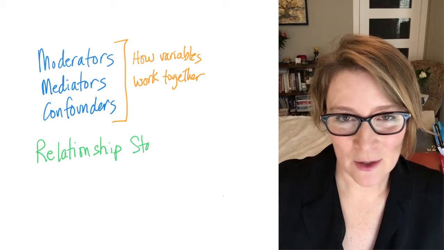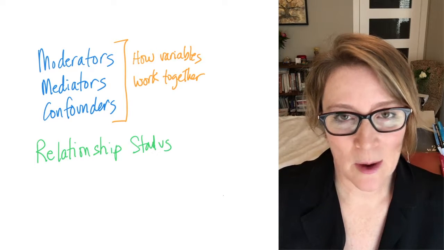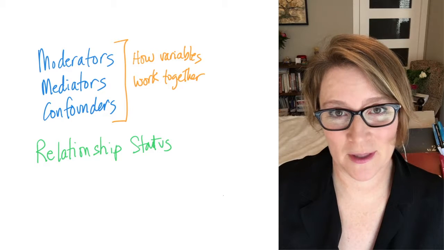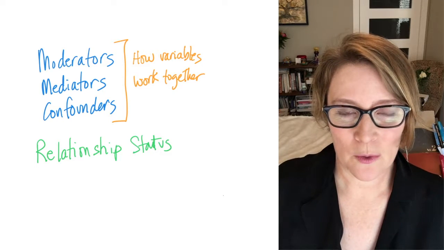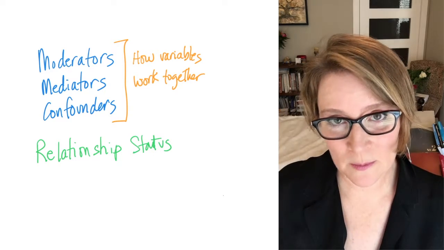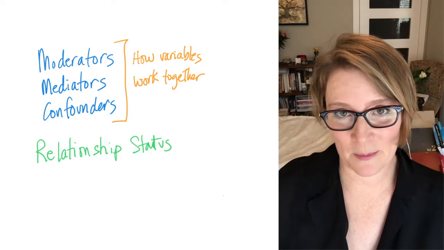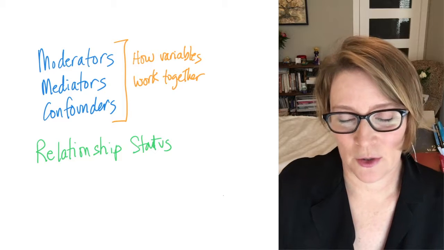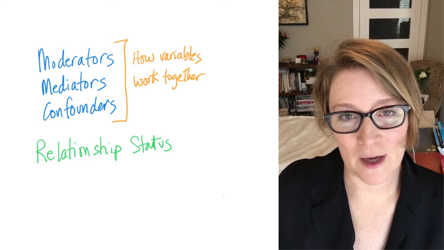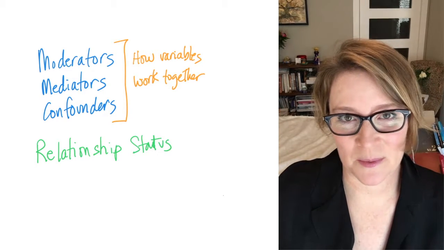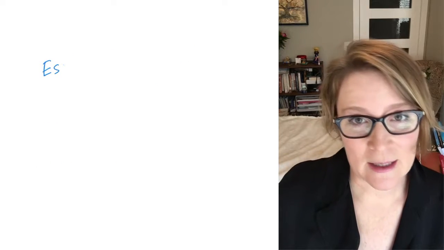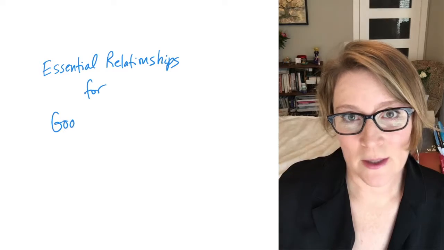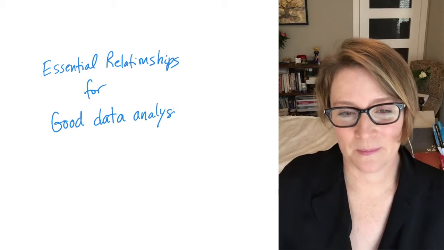It might sound technical, it might sound complicated, but really they're just fancy names for things that you already understand. You might not be used to thinking about them in terms of these names and this type of data analysis, but as soon as you see the examples, you'll understand no problem, and you'll know the names for the different relationship statuses. And understanding these different types is essential for doing really good, solid data journalism.